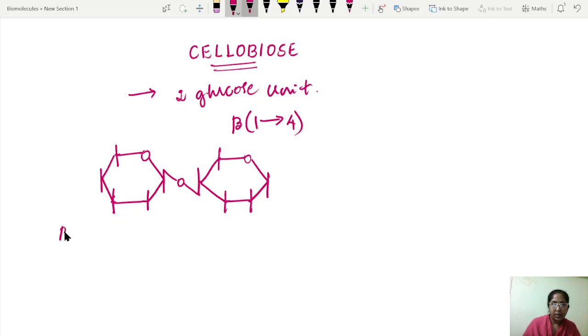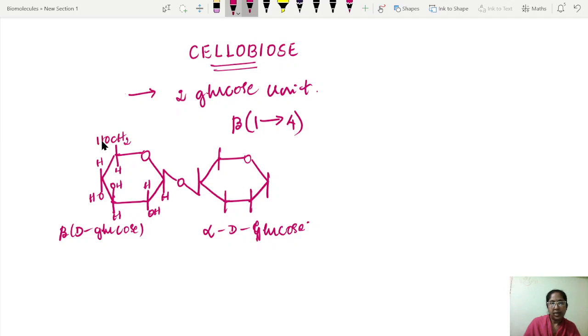This first one is beta D glucose, and the second sugar is alpha D glucose. The bond between these two is beta 1,4 because it's a glucose. Here I'm writing H. It is H OH. Here it is OH H, H, OH, H, and it is CH2OH.